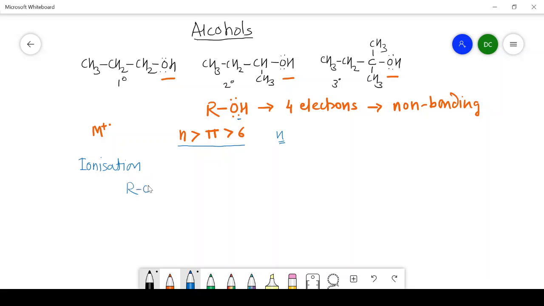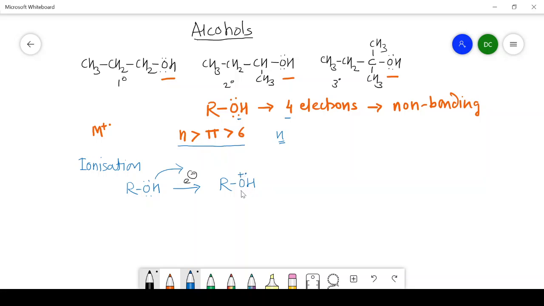So in the ionization process, what happens? Alcohol, when it is bombarded with high energy electrons, then one of the electrons from the oxygen, which has 4 electrons, is lost during the ionization process, and it changes like this. Oxygen contains positive charge.